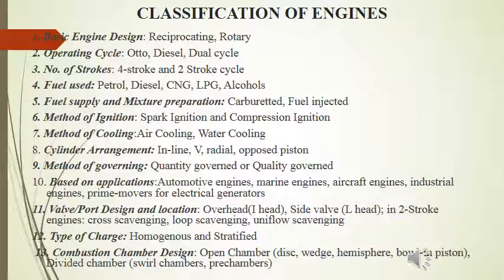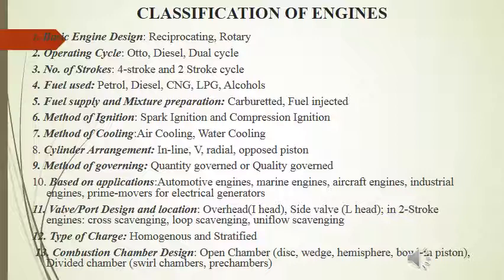This quantity governing takes place in petrol engines, in which as the load or speed varies, the quantity of air-fuel mixture varies, keeping the ratio between air and fuel almost constant.